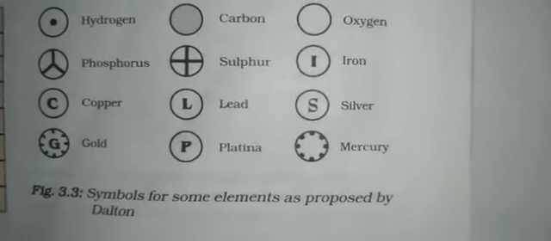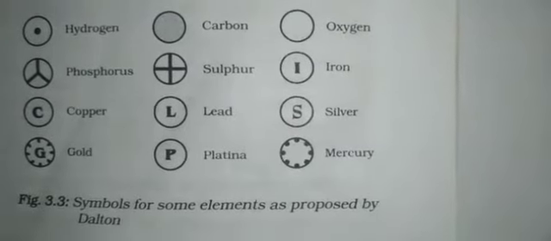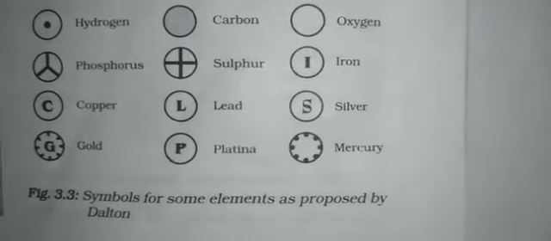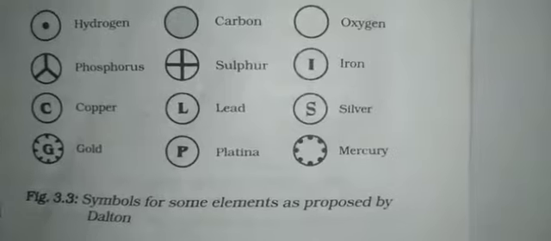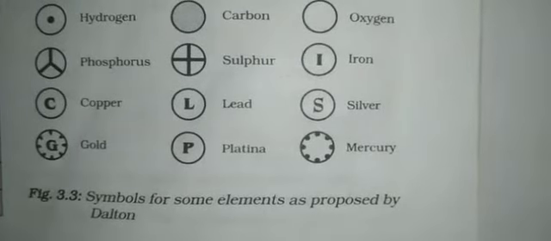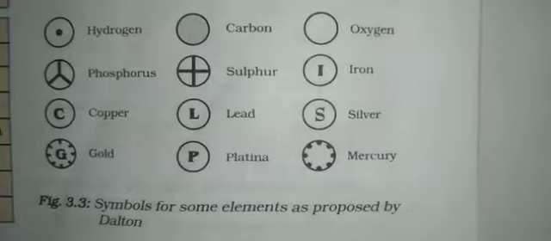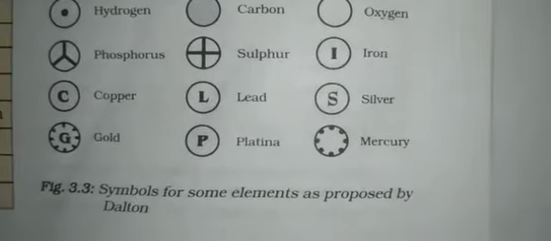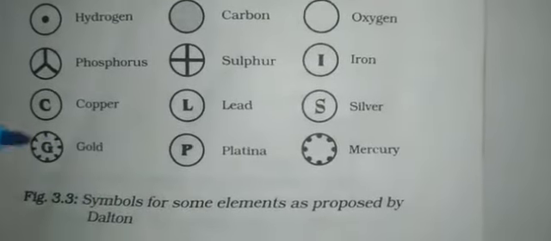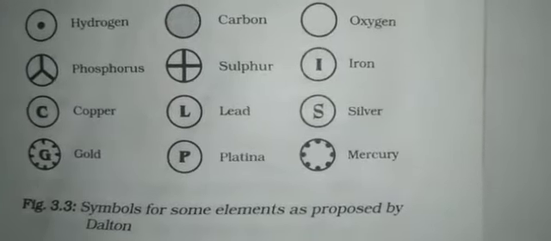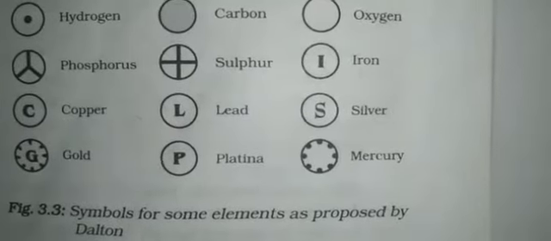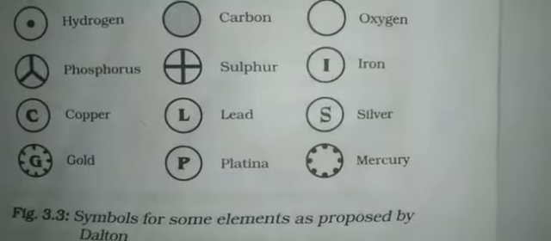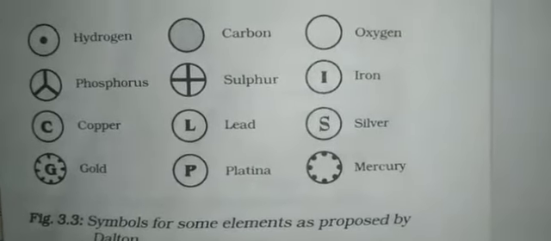So students, what are the modern day symbols of atoms of different elements? You know about atom, right? It is the smallest particle of an element. And here are some modern day symbols of atoms of different elements. You know that Dalton was the first scientist to use symbols for elements in a very specific sense. When he used a symbol for an element, he also meant a definite quantity of that element, that is, one atom of that element.